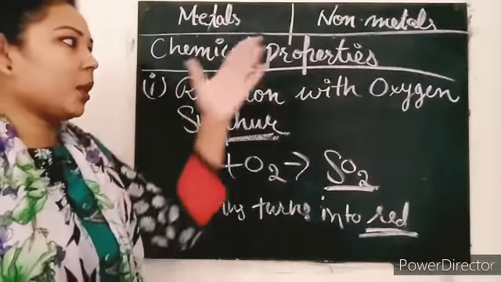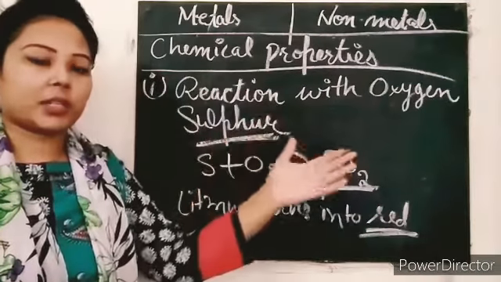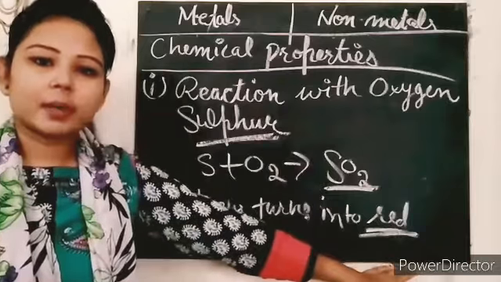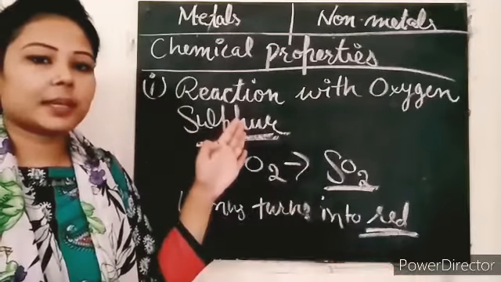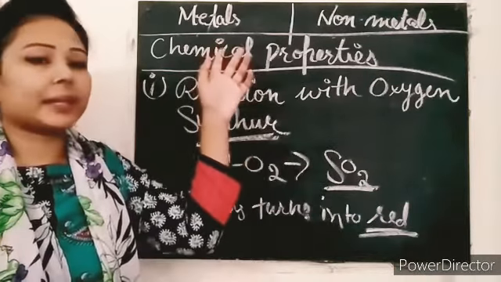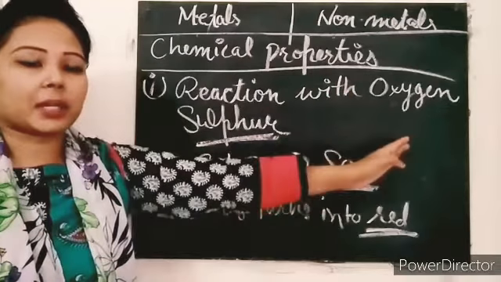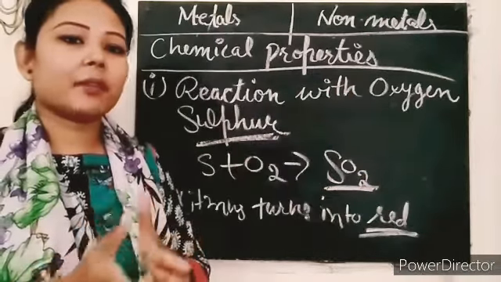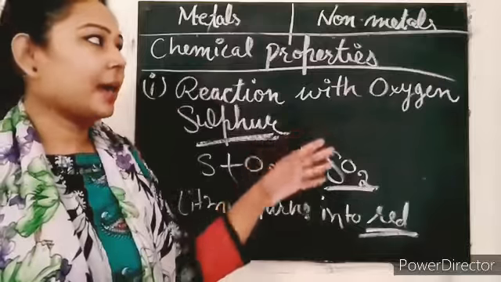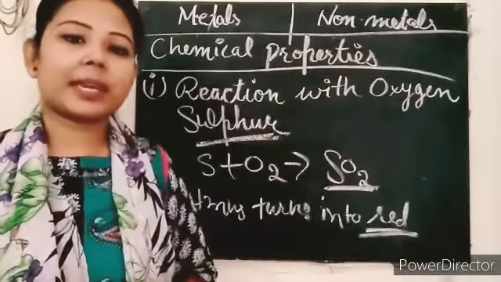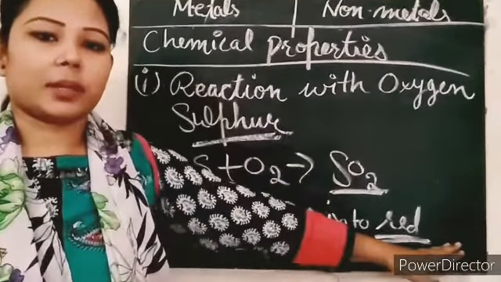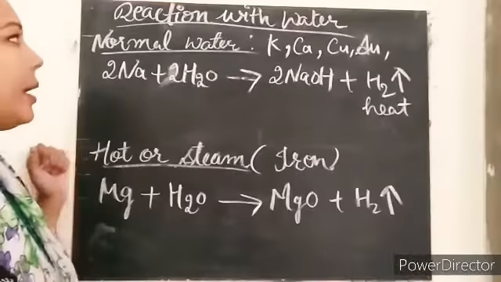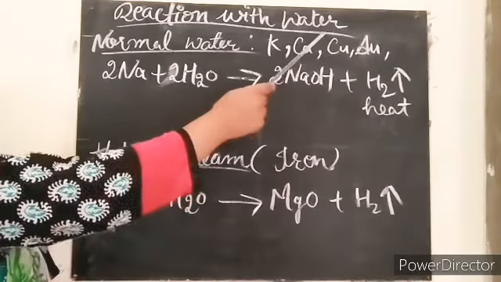Clear? So when non-metals react with oxygen, they give acidic oxides. This is the chemical property of metals and non-metals when they react with oxygen. Metals give basic oxides, and non-metals mostly give acidic oxides.